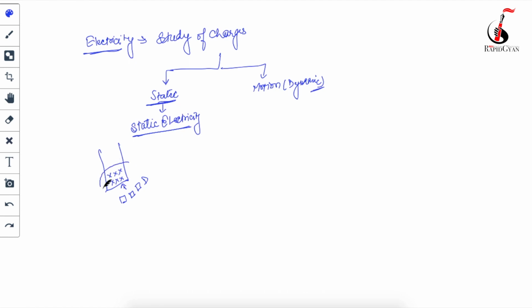You might have heard two things: conductors and insulators. Conductors are those that conduct electricity, and insulators are those that do not conduct electricity. The major difference between a conductor and an insulator is this: if charges develop in an insulator, the insulator just holds that charge at that portion only.